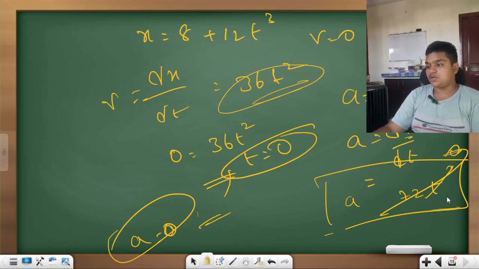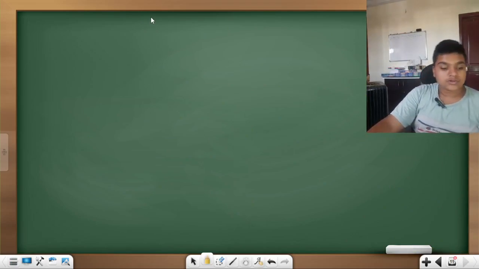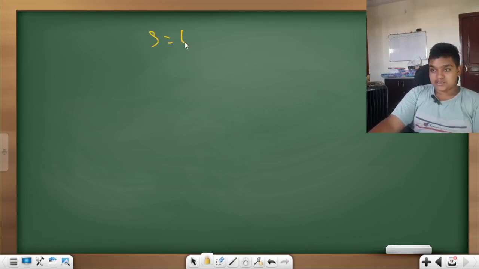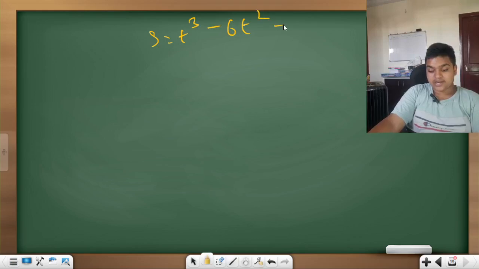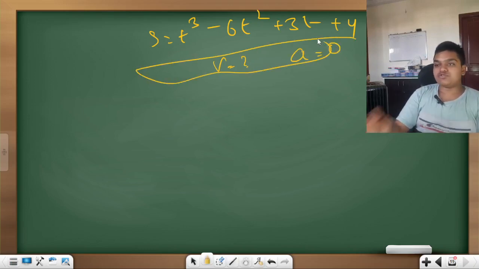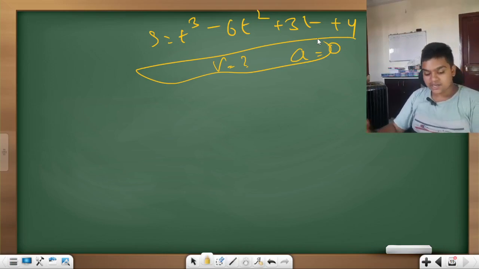One last question, guys. One very simple last question. A particle moves along a straight line such that its displacement at any time t is given by s is equal to t cube minus 6t square plus 3t plus 4. The velocity when the acceleration is 0. They are asking you to find velocity when acceleration is equal to 0. Very superb question.